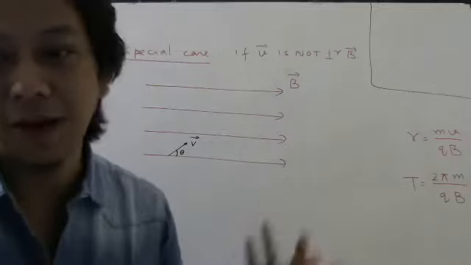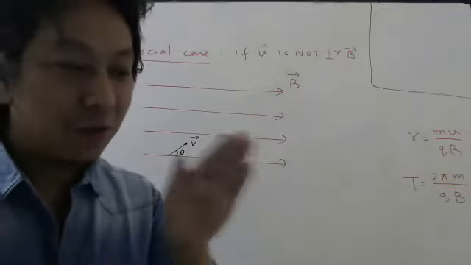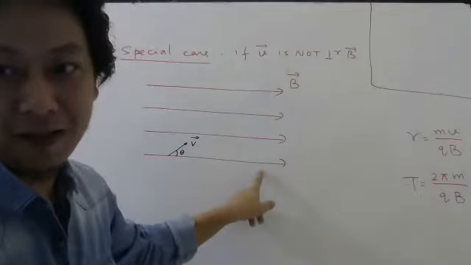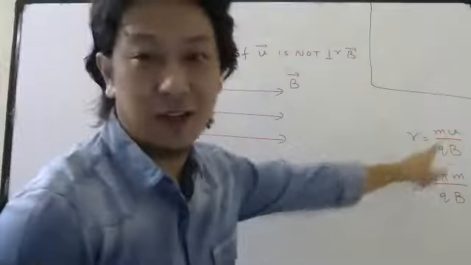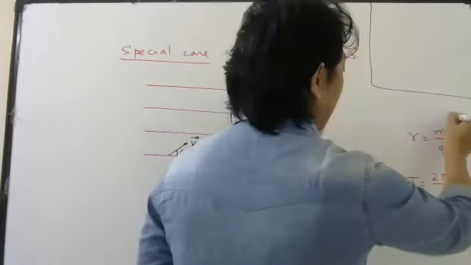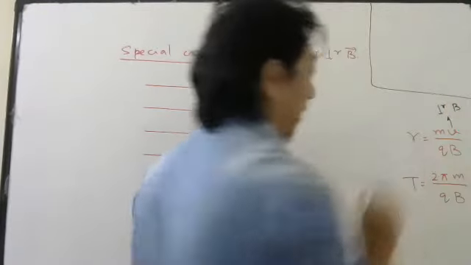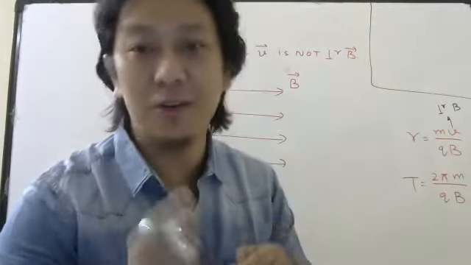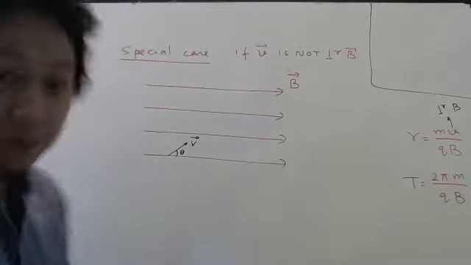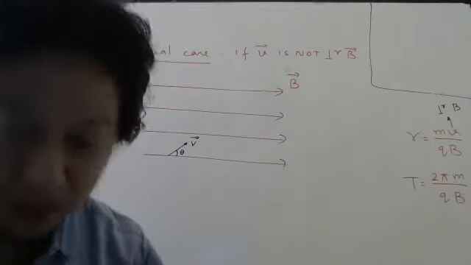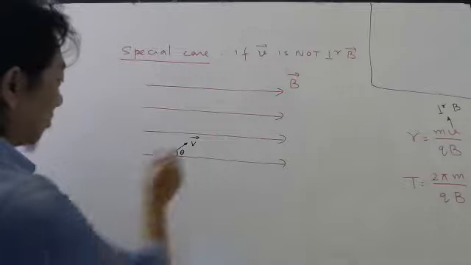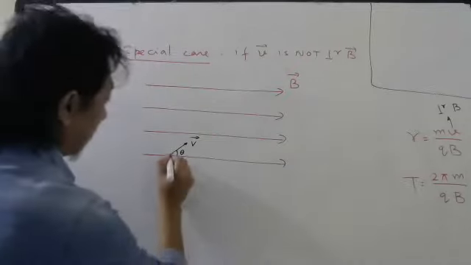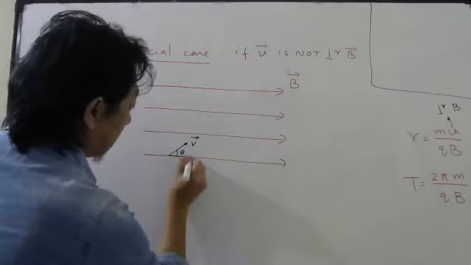Okay, then what to do? Simple, in vectors you know what to do. In this formula, the velocity v was perpendicular to the magnetic field. Remember or not? When we write this formula, velocity was perpendicular to the magnetic field. If it is not perpendicular, then what will we do? Components you have to take. So this velocity I can divide into two components.